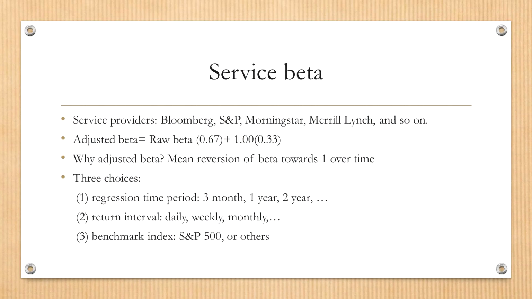And the second, you also need to make a decision on data interval. Are you going to take daily data, or weekly data, or monthly data? And the third choice is the benchmark index. A lot of people use the S&P 500, but other people may use other indexes. So, given analysts have so many choices, it's not surprising to see that betas could be different from different sources. So, what's the best practice when you need to run your market regression to get a beta estimation?